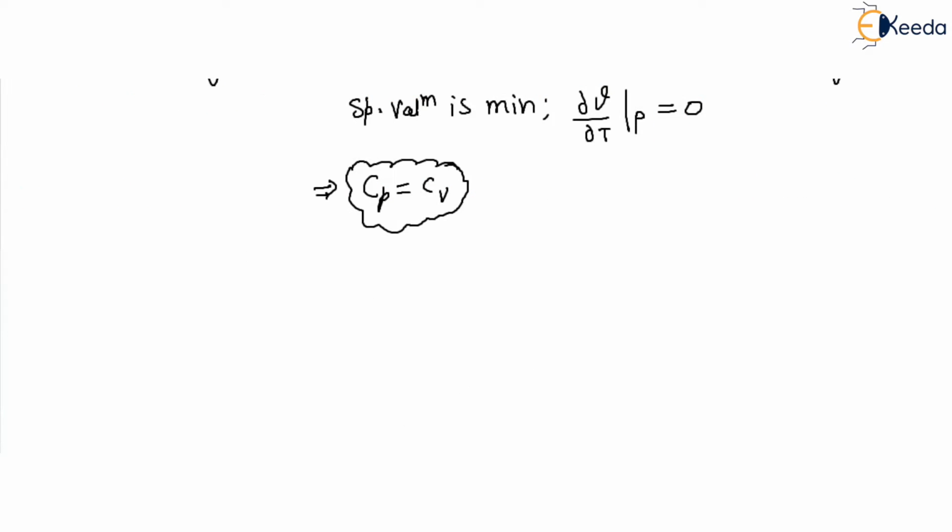Now the fourth observation is for an ideal gas. Take an ideal gas, PV is equal to RT, right?